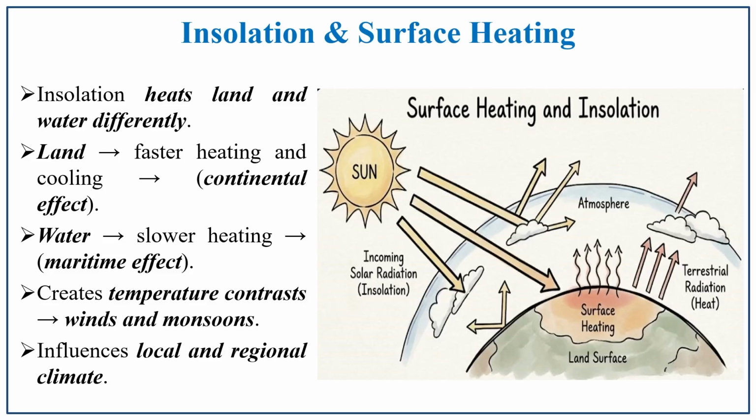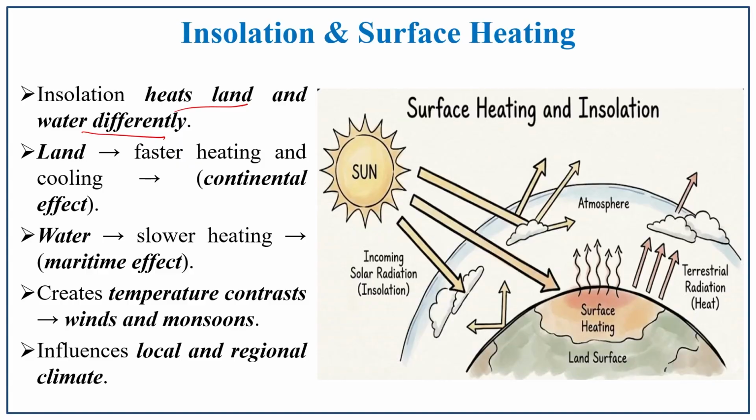Insolation and surface heating. How does insolation heat the land and water? Is it similar? No. The insolation, that is the incoming solar radiation, heats land and water differently. Land gets heated fast compared to water. So, the land heats faster and experiences continentality.